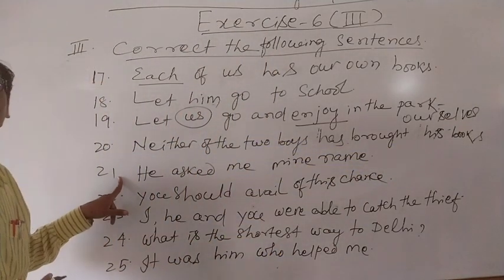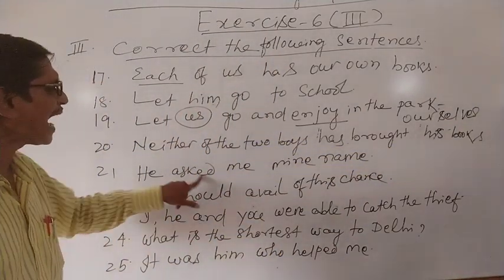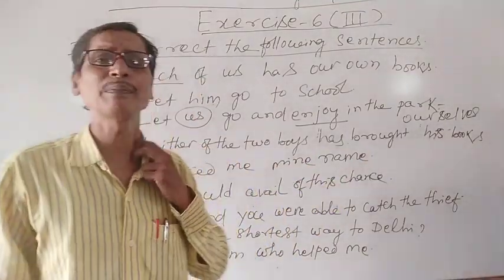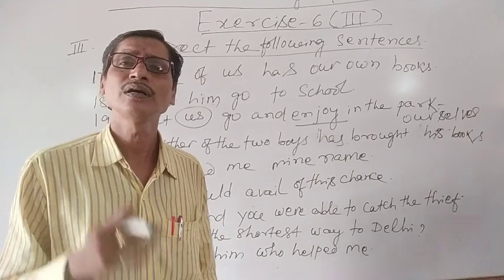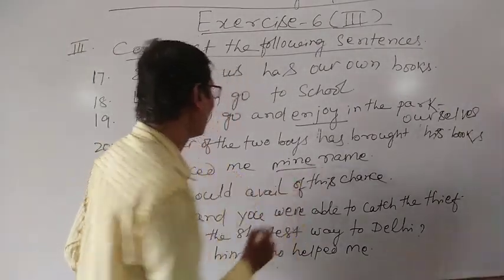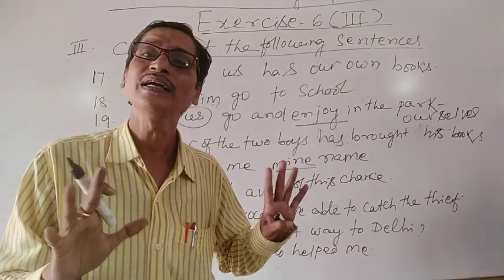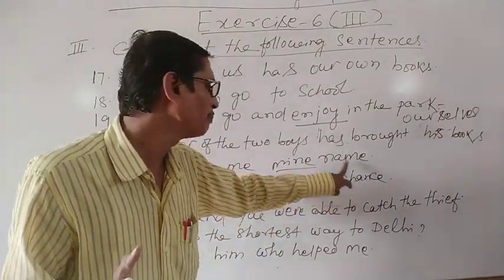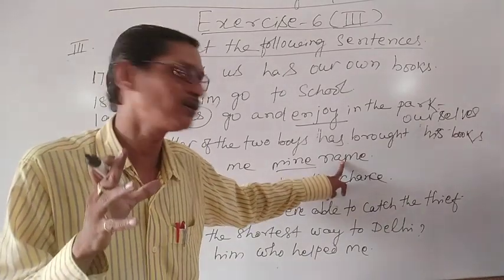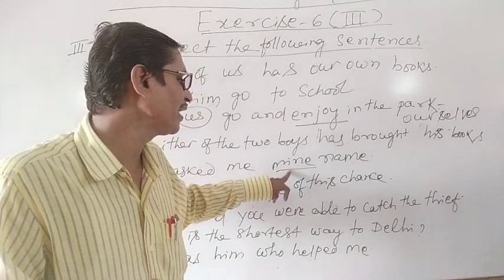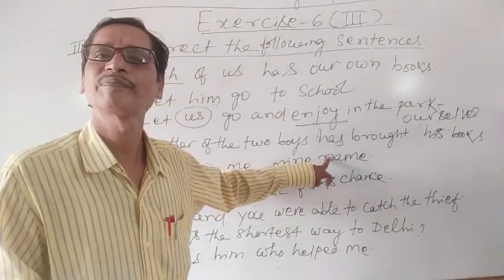Similarly, number 21. He asked me my name. Those who have knowledge about the use of pronouns know that mine can never be used as an adjective. My name is a noun and mine is a pronoun, so we cannot use mine name.